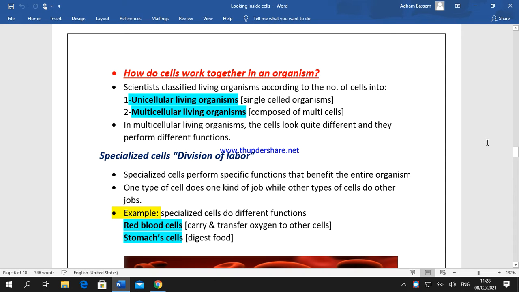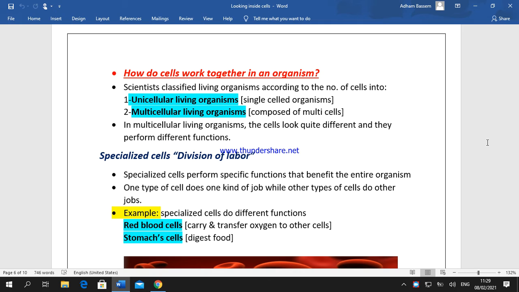Okay, today we complete lesson 2, looking inside the cell. How do cells work together in an organism?